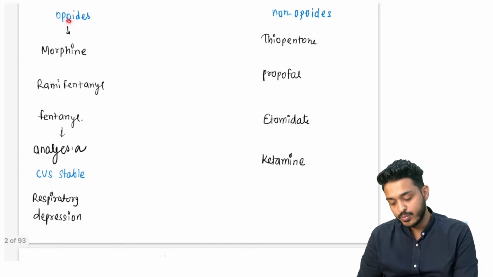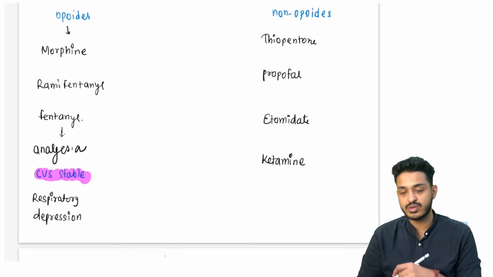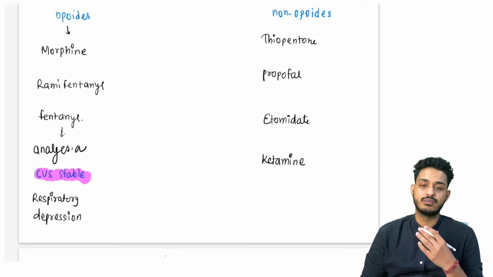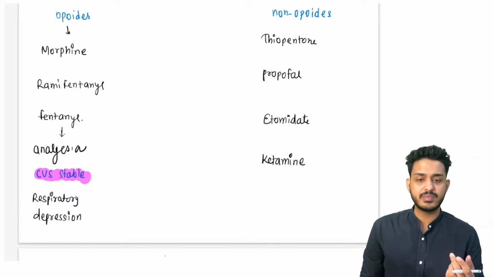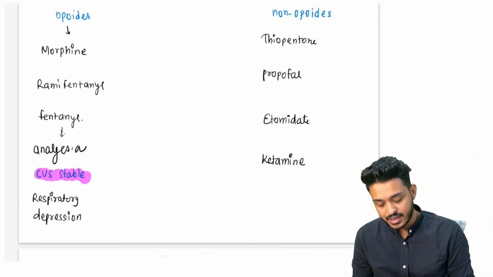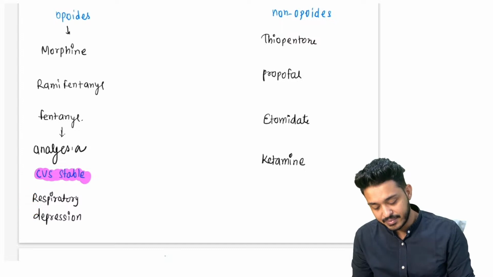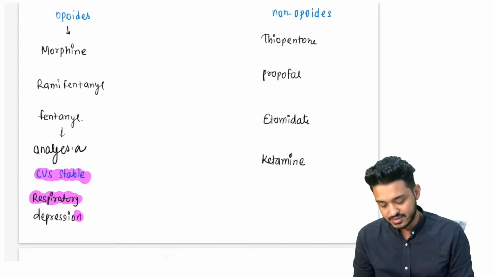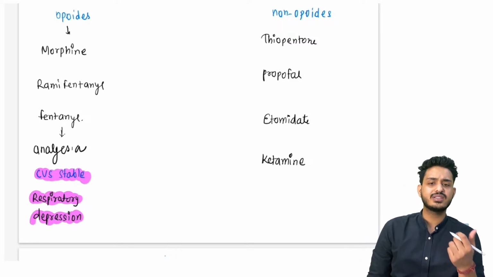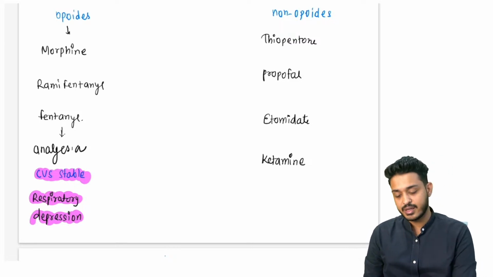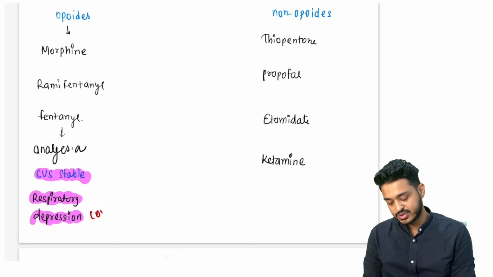So now, what do we need to remember about opioids? Remember, they are very very cardiovascular stable. Even if I am teaching you this in pharma or physio, wherever, the same thing: they are going to cause respiratory depression. Very very important. If a cancer patient is taking morphine, this is definitely going to cause respiratory depression, and it is also going to cause constipation.